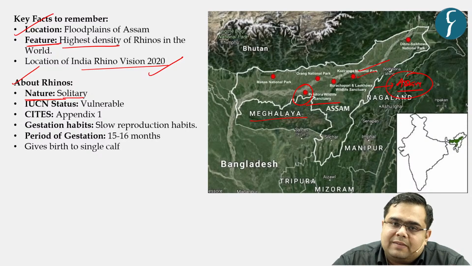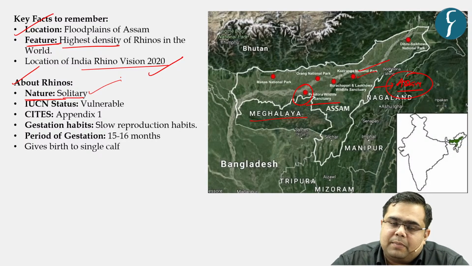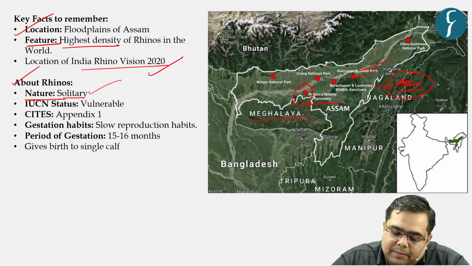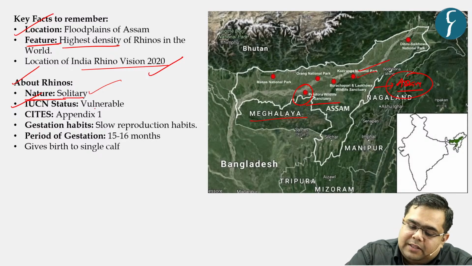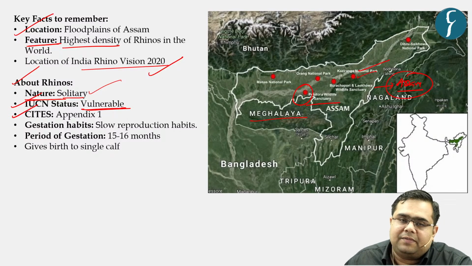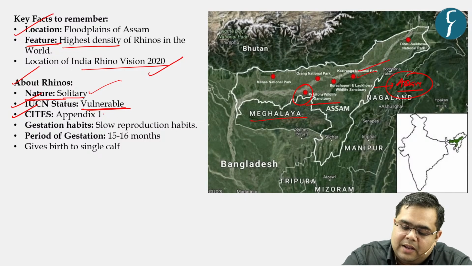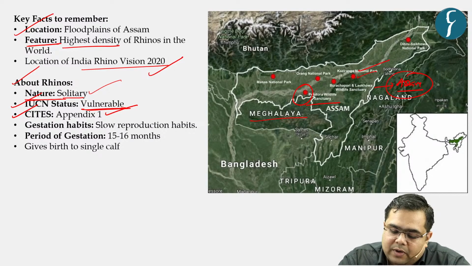So rhino is a vegetarian and a solitary animal. They try to keep to themselves. Next, with respect to the IUCN status, they are classified as vulnerable. CITES classifies rhinos in Appendix 1, right? Now let us see what the gestation habit is when it comes to rhinos.